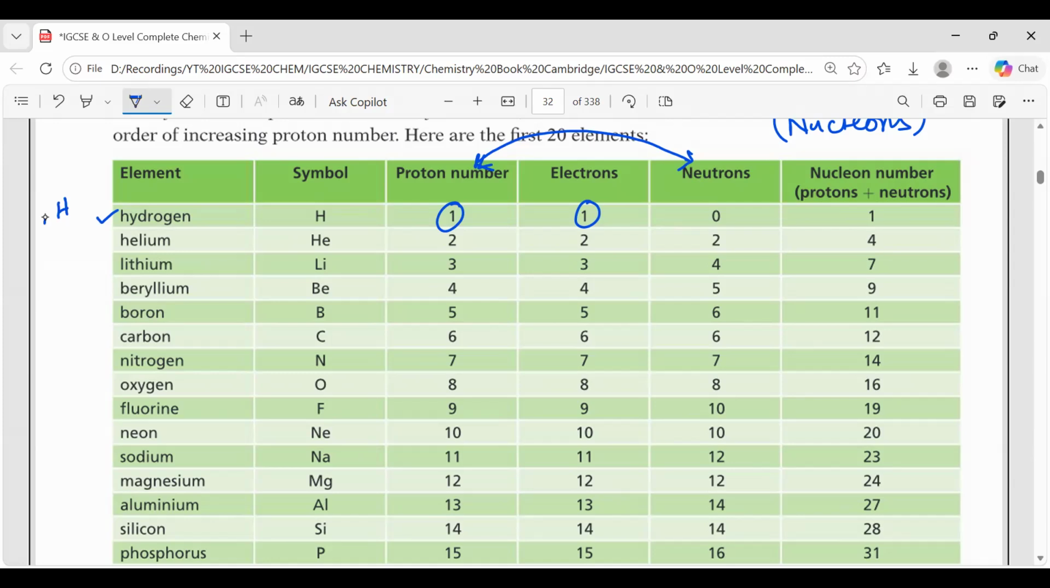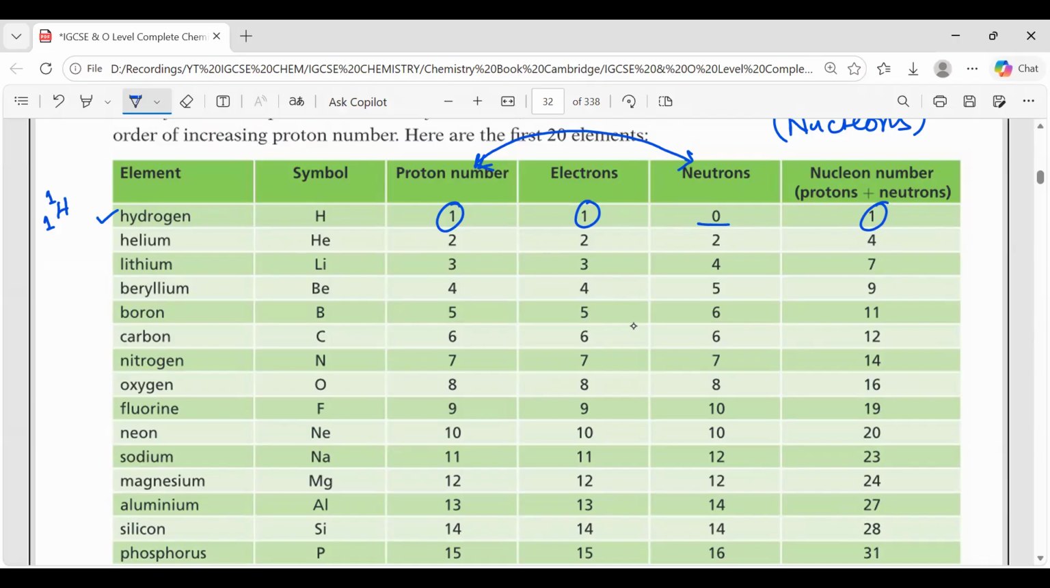How will you write hydrogen? You will write it like this: 1 and 1. It means the proton number is 1 as well as the mass number is also 1. Right? This mass number is 1. Why is the mass number 1? Because in this, neutron is 0.